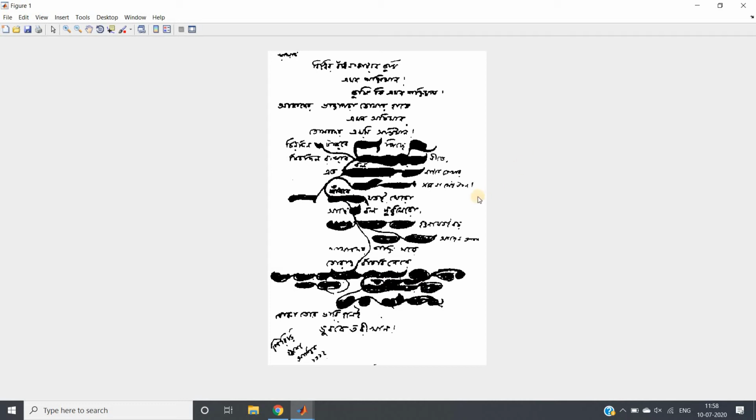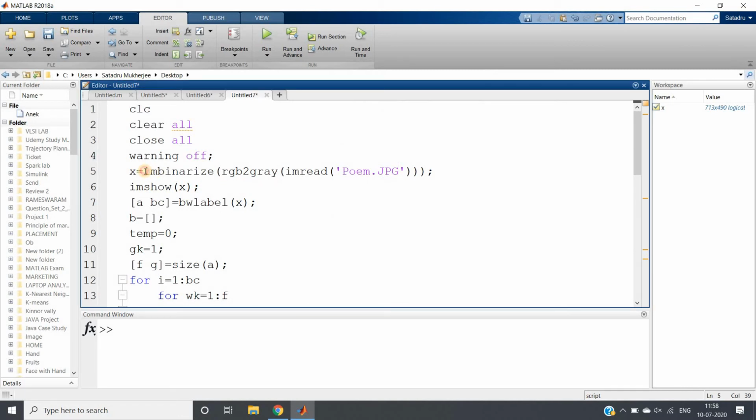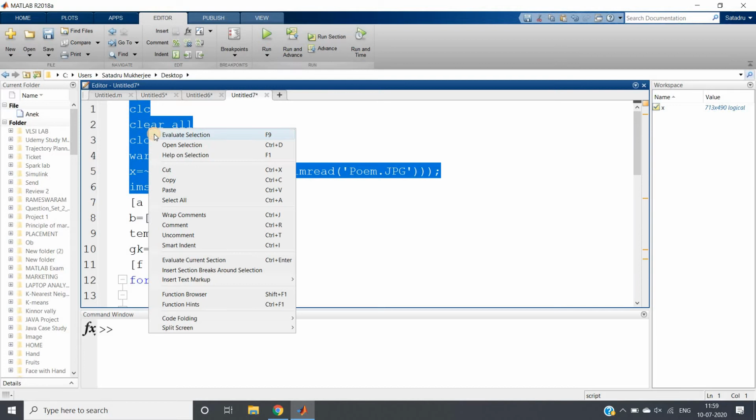But there is one problem: here our object is black and the background is white, while generally in morphological image processing we take the reverse, white as object and background as dark. So we will complement our image by simply giving this sign, and it will give us the complemented image.